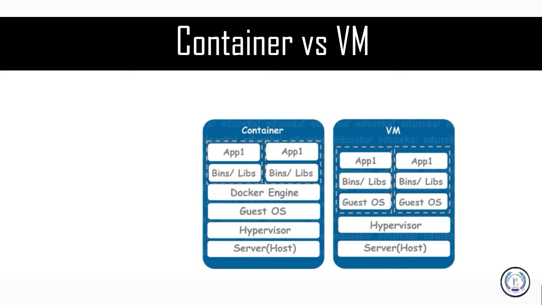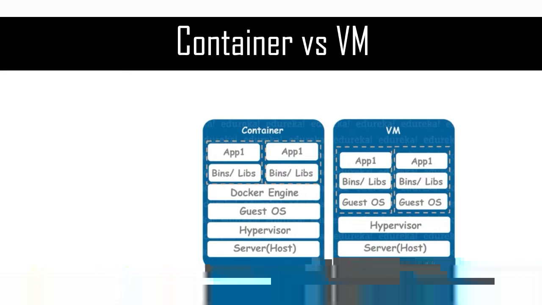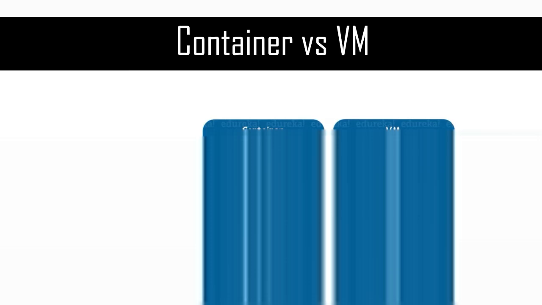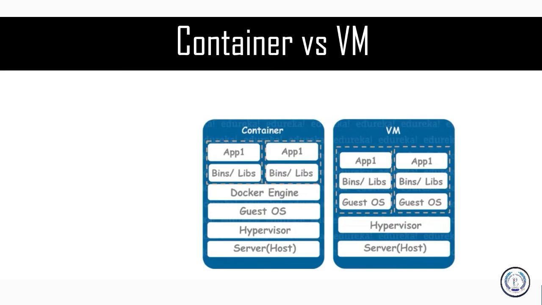Okay. But there's a catch here. When you talk about a virtual machine, you're talking about a server, right? On top of that server, you'd be having your host operating system on which you'd be running a hypervisor. Now, this is more of a middleware, okay? Or a service that supports all the applications that are there on top of it, including the guest operating system that we are talking about. Now, here, the problem is, as you can see, the virtual machines that you see on the right-hand side, right? They'll have separate guest OSs, they'll have their bins, and then on top of that, they'll be having the applications that are running.